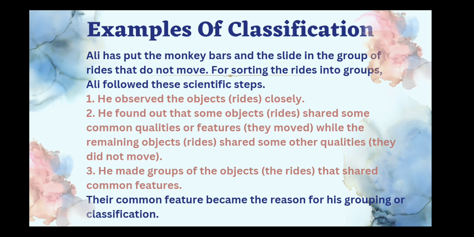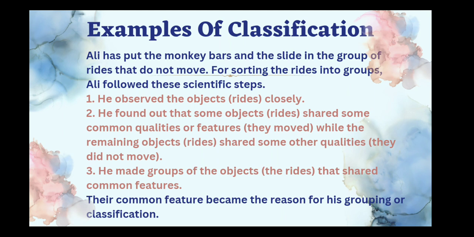So he, that is Ali, observed the objects very closely. And what was he observing? He was observing the rides. Then he found out that some objects, that is the rides, shared some common qualities or features. And what was the common quality? They moved. While the remaining objects or the other rides shared some other qualities, they did not move.